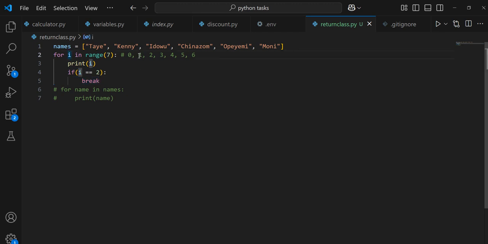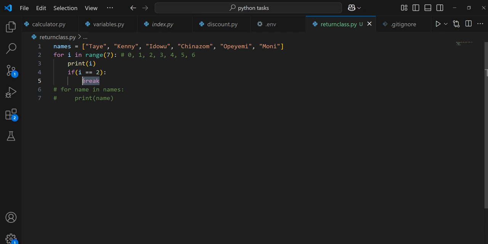i becomes the next value, which is 1. It will print i, which is 1. Is 1 equal to 2? No, it's not going to enter this place. i becomes the next value, which is 2. Print i, which is 2. Is 2 equal to 2? Yes. It will enter this if statement, see this break, and stop the loop immediately.